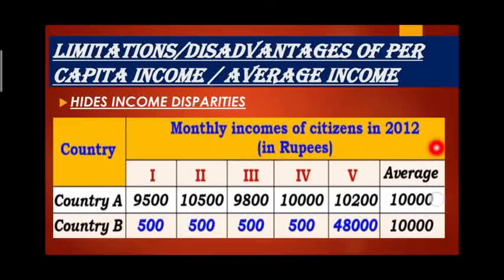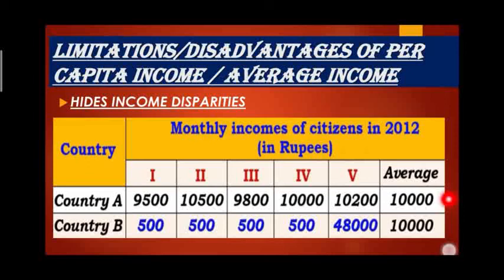Let us understand with a comparison of two countries. You can see here country A and country B. For country A, this is the total income: 9,500, 10,500, 9,800, 10,000, 10,200. When we find the average, it will be 10,000 for country A. For country B, the average is also 10,000.